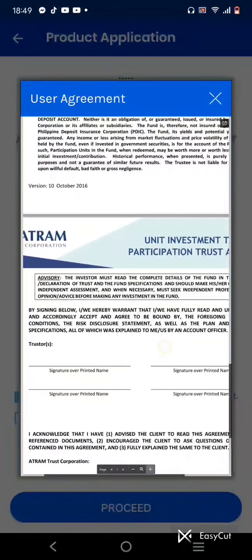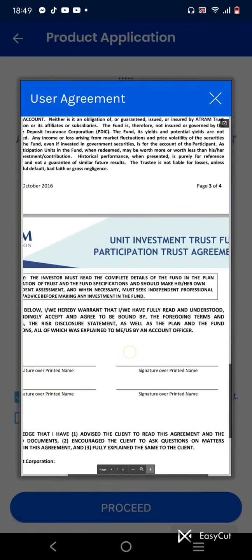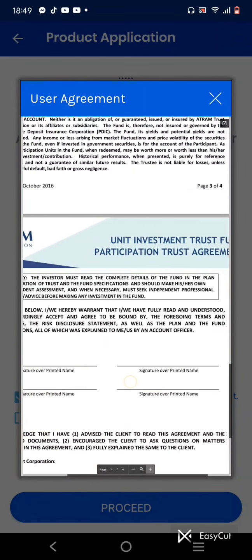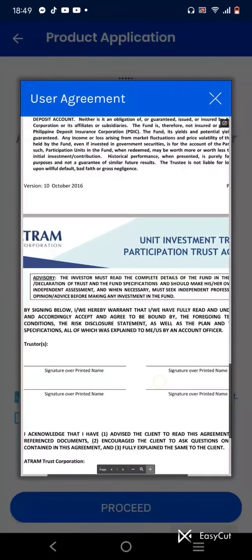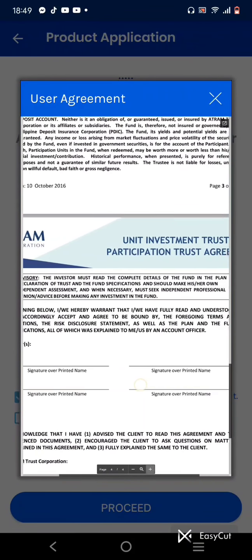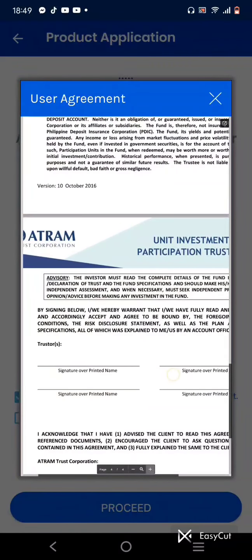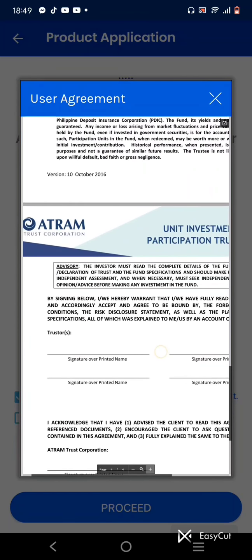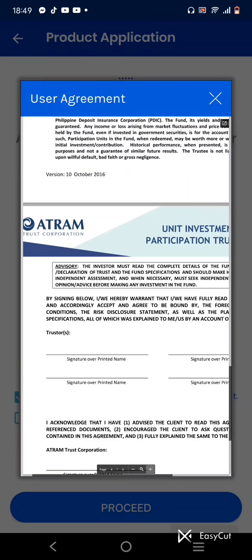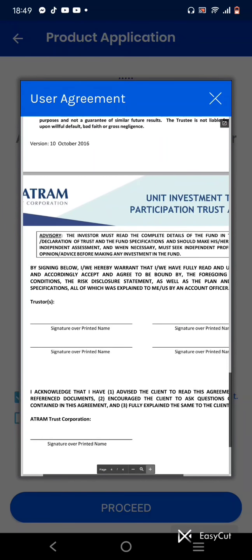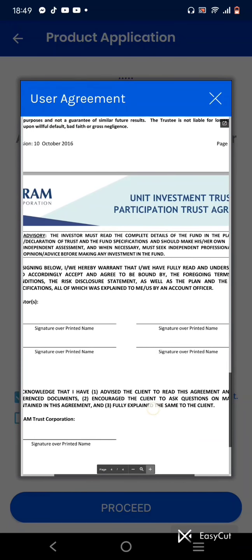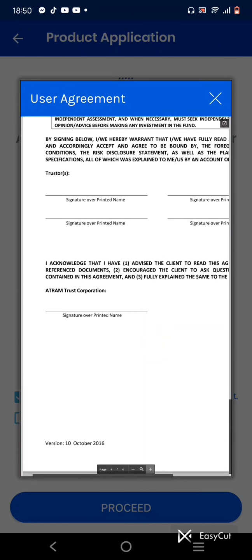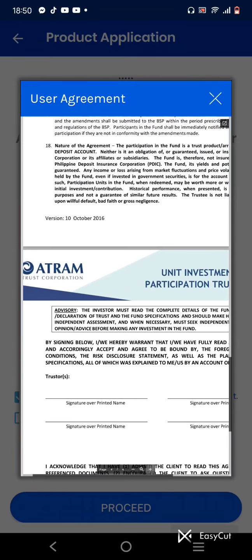So here the investor must read the complete details of the fund in the plan, declaration of trust, and the fund specification, and should make his or her own independent assessment, and when necessary must seek independent professional advice before making any investment in the fund. So we should be responsible investors. By signing below, I or we hereby warrant that, okay, so our signature by printed name, and then below, another signature by printed name. Okay, that's the agreement.